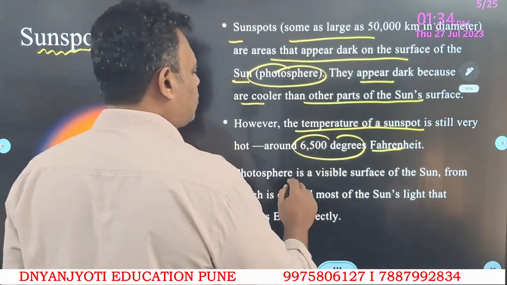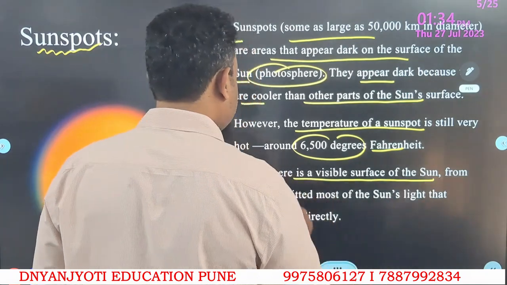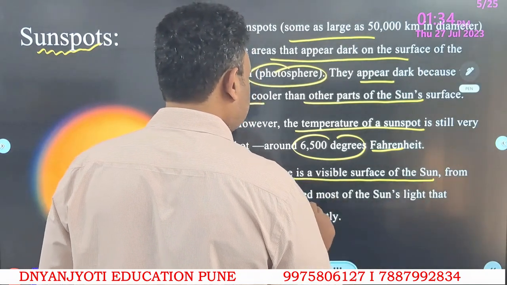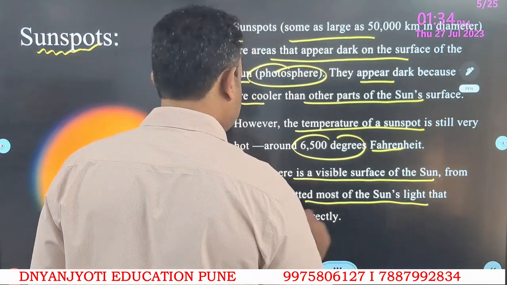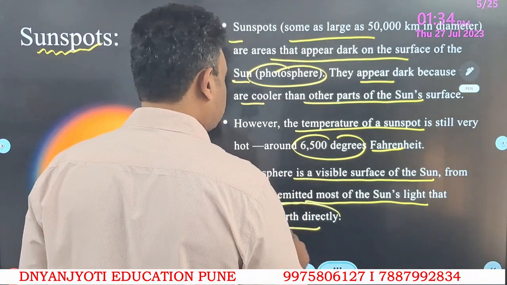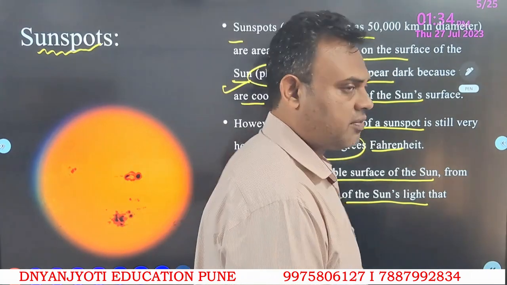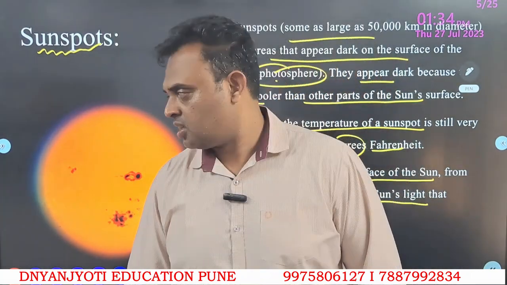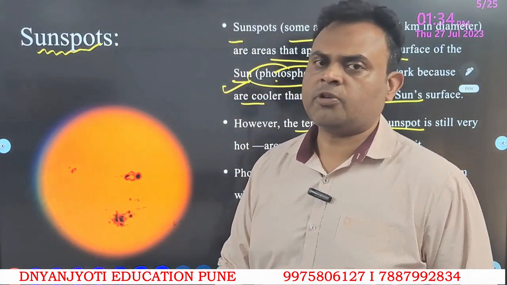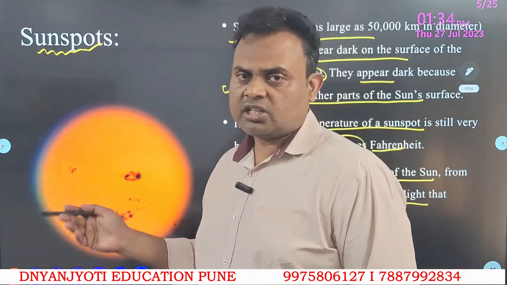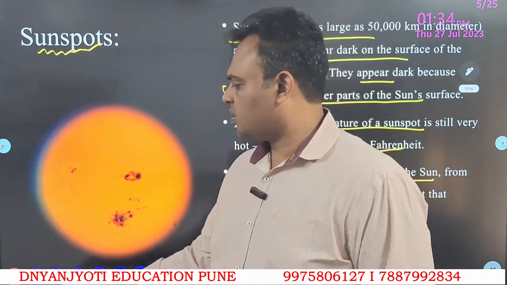The photosphere is the visible surface of the sun from which it emits most of the sunlight that reaches the earth directly. So you need to understand that the photosphere is the part from where we get the energy. This is a small introduction about sunspots. Of course, we just need to have a brief idea of what you understand by it.